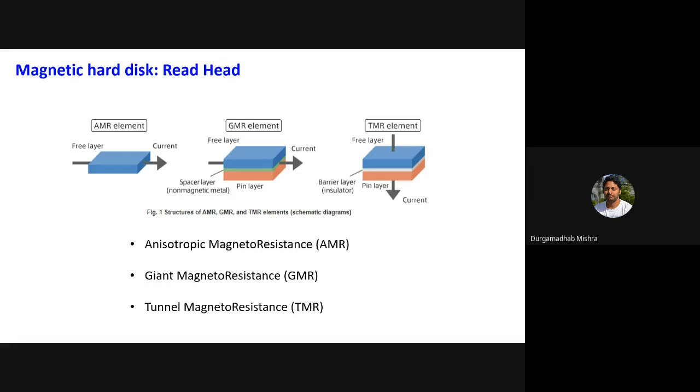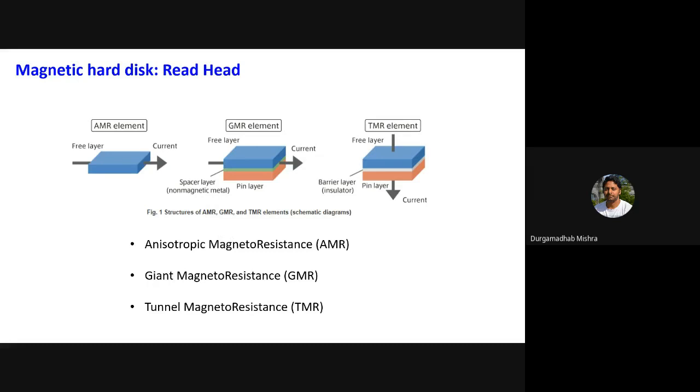But as you make your bit size smaller and smaller, this 2% change is not enough, because the magnetic signal from these small bits will be so small that the change in resistance will not be detected by an anisotropic magnetoresistance (AMR) element. And that is where GMR, giant magnetoresistance, was introduced.